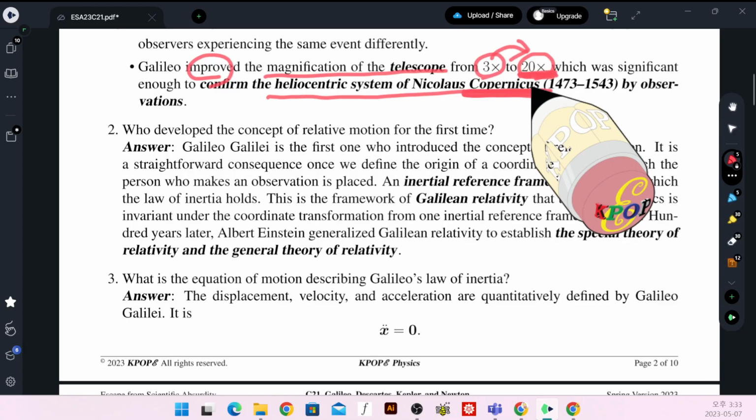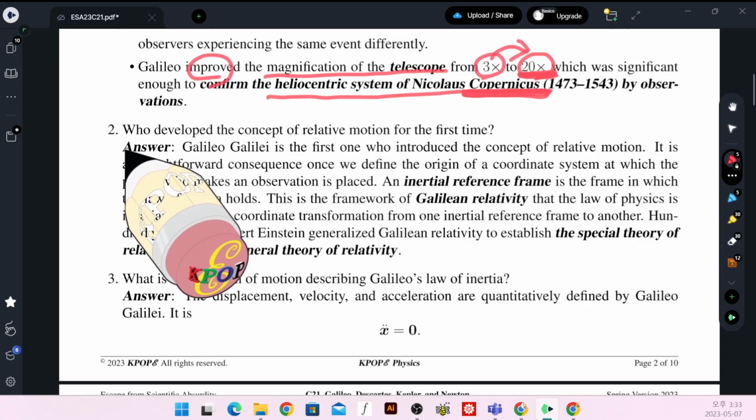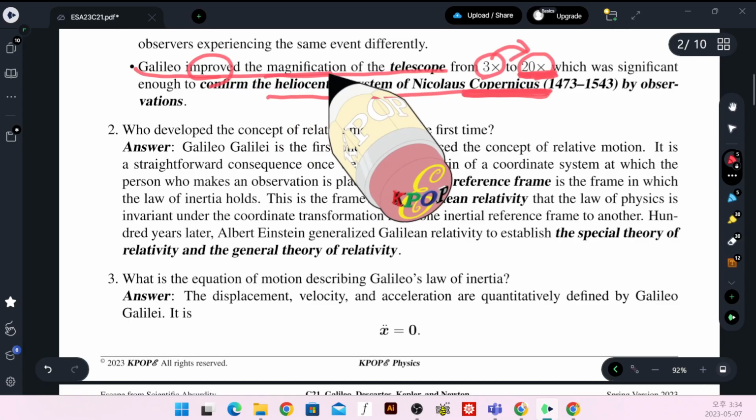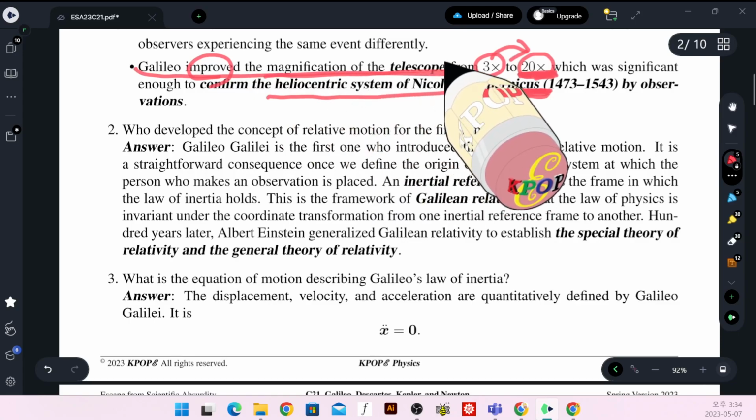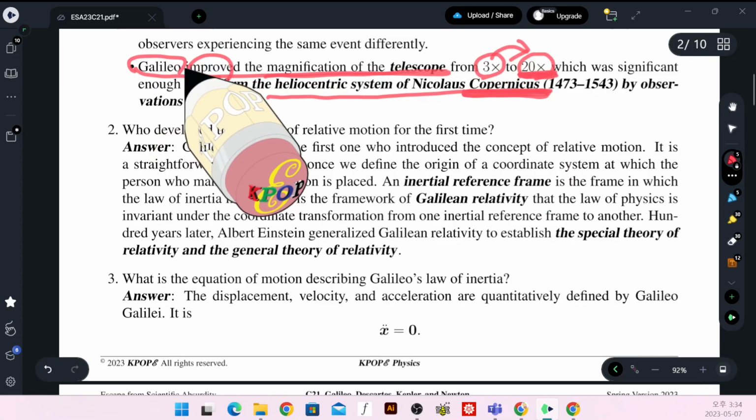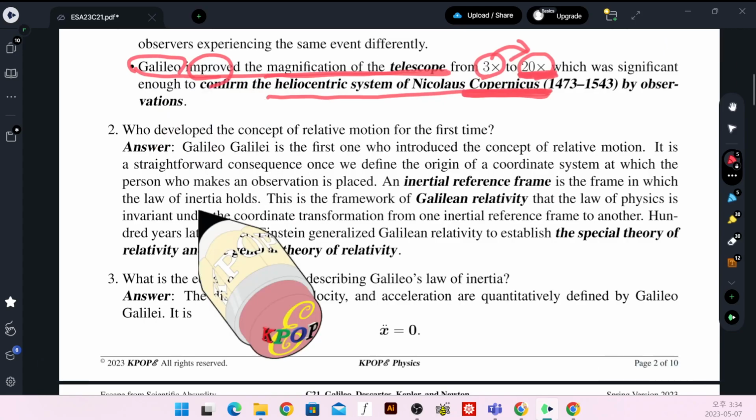In that case, the data is greatly simplified. That is the basic idea of a heliocentric system. Anyway, direct observation of the motion of the planet showed that each planet has its own satellite. It's Galileo's triumph.